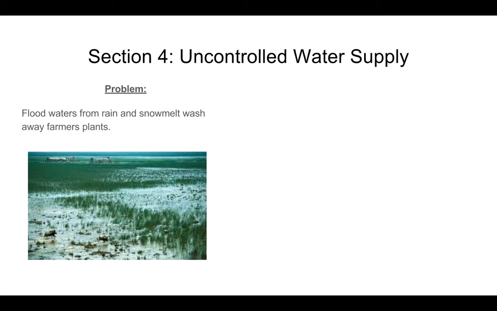So that gets us to our next issue that was faced by the people of Mesopotamia, and this is what is known as an uncontrolled water supply. So once they moved to these areas, they had a problem, is that from all these floods, a lot of the time what would happen was that their crops would actually get washed away. So they would have a very young crop, and then the floods would hit, depending on what time they planted their crops, and they would be washed away, and all their work and labor would be over with, and they had these big issues again with water supplies.